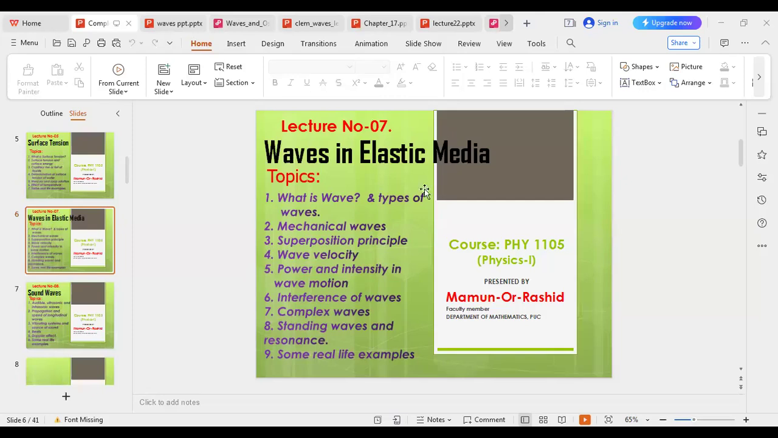Okay, good morning, good afternoon, and good night to everybody. Today, this is actually the seventh class of Physics 1, Waves in Elastic Media. The topics covered here: what is wave and types of wave, basic concepts of wave, mechanical wave, superposition principle, wave velocity, power and intensity in wave motion, interference of wave, complex wave, standing waves and resonance, and we'll solve some real life examples.